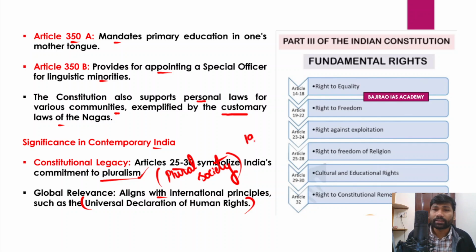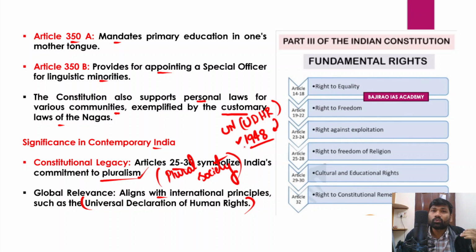And in fact, in the year 1948, the UN adopted the Universal Declaration of Human Rights, and it provides certain basic fundamental rights to every human being, irrespective of social status, economic status, or financial status.